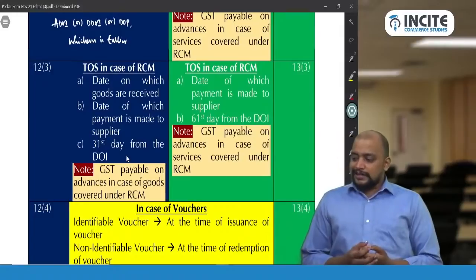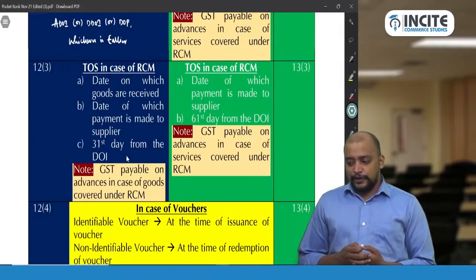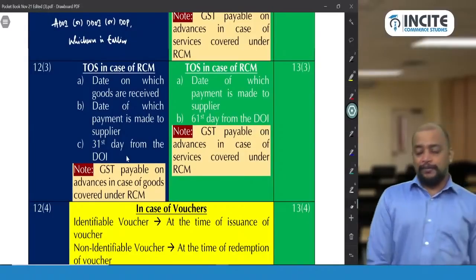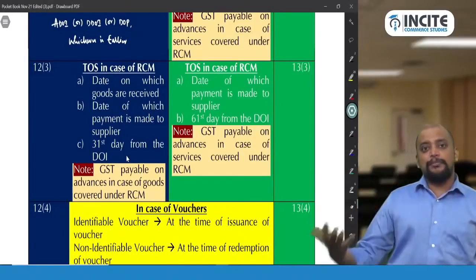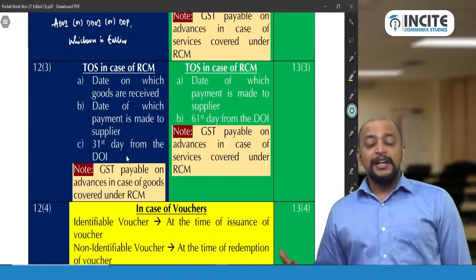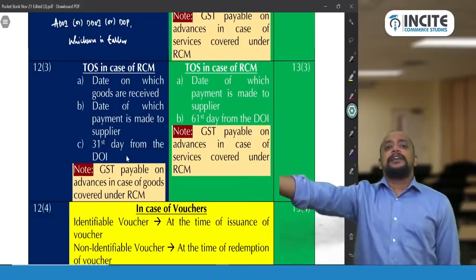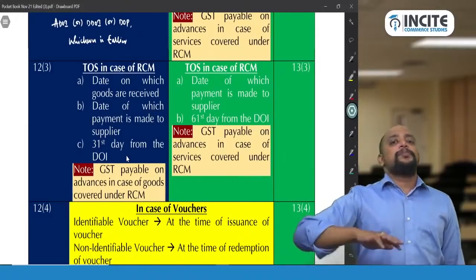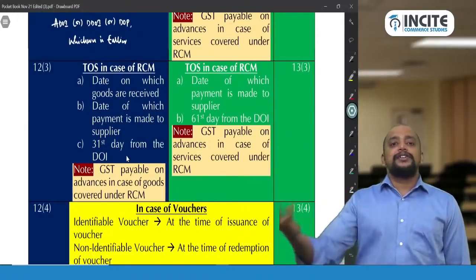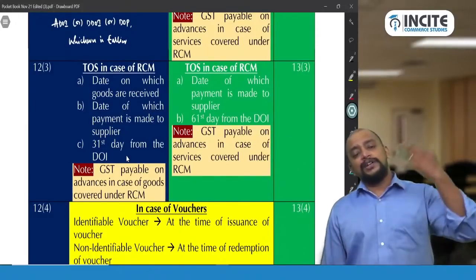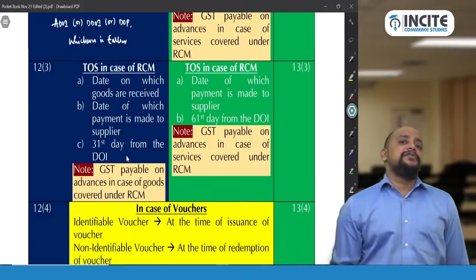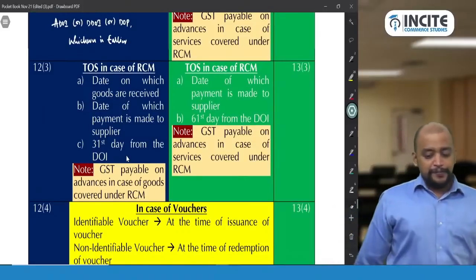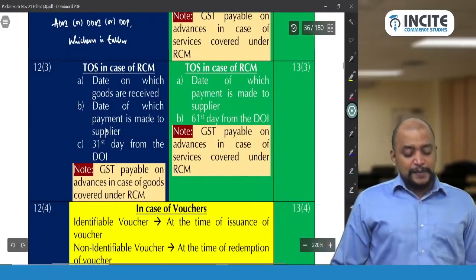If goods are returned after 6 months, can a credit note be issued by the supplier? Yes. In case of sale on approval or on return basis, we will be deeming it as supply after expiry of 6 months. But thereafter, say in the 8th month, they have returned the goods. In that case, the supplier already raised the invoice, so the supplier will be giving a credit note in case of sales returns. So already whatever GST is paid, that liability will come down, and if the recipient has taken any ITC, that will be reversed. Now, so this is 12 subsection 3.